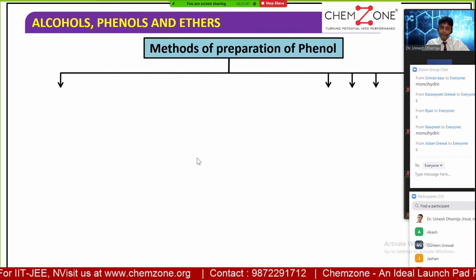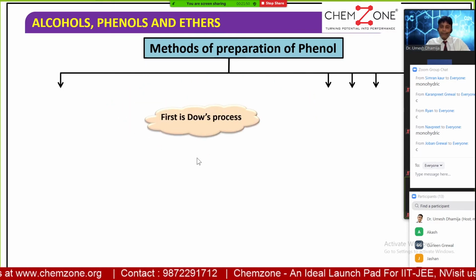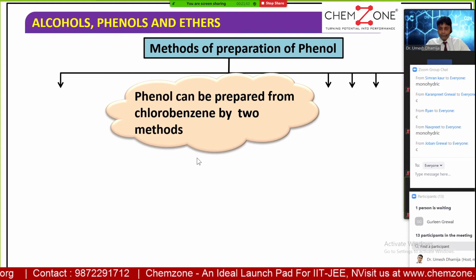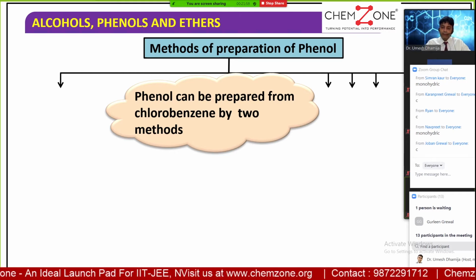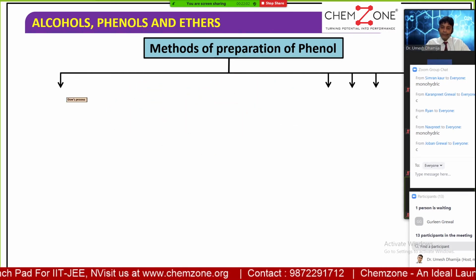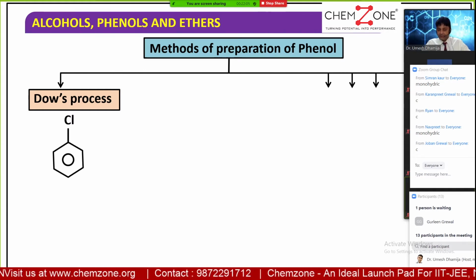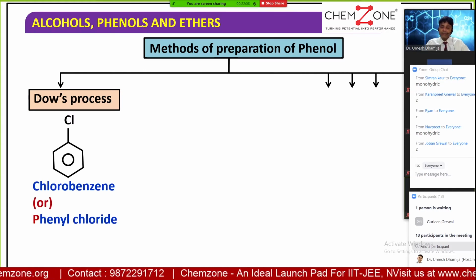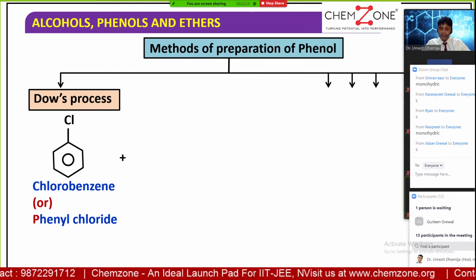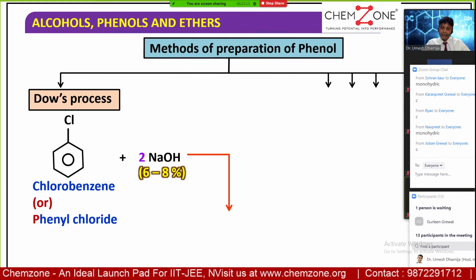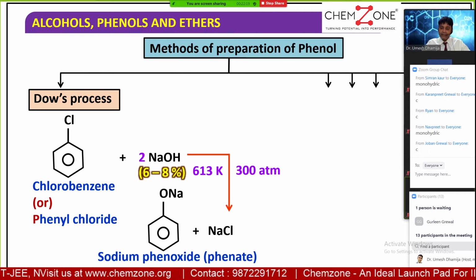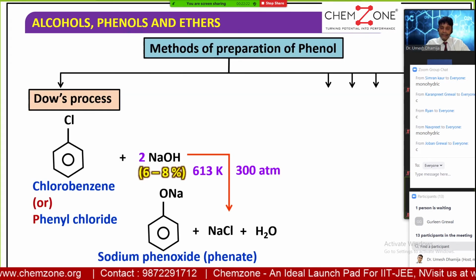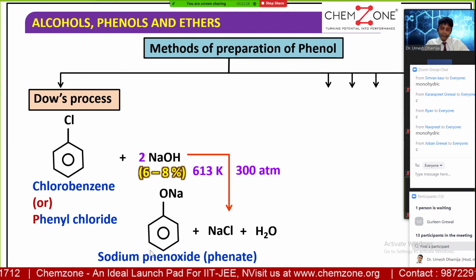So phenol can be prepared from chlorobenzene by two methods. We'll discuss those two methods. The first one I will discuss is the Dow process. Chlorobenzene is the starting material. This compound is also called phenyl chloride. And if I add sodium hydroxide at 623 Kelvin, I get sodium phenoxide, and then it's treated with HCl, you'll get the phenol. Write down this step up to this, then I'll go ahead with the next step.